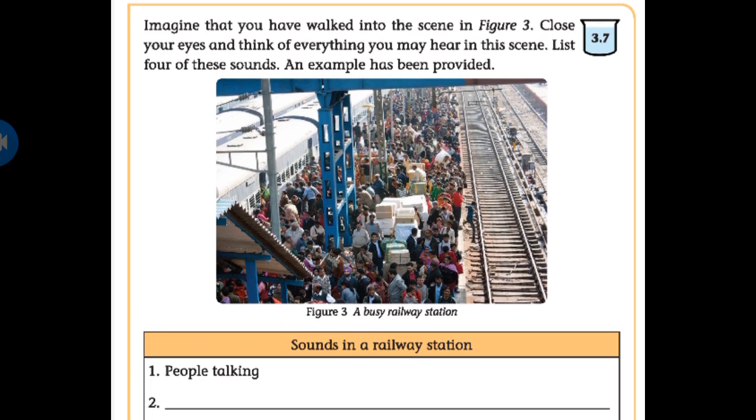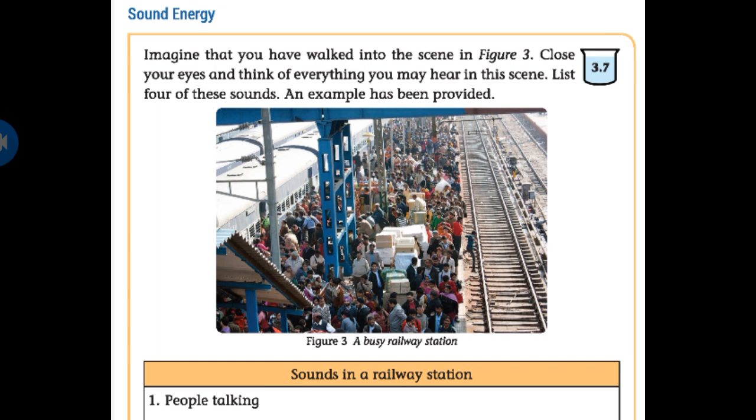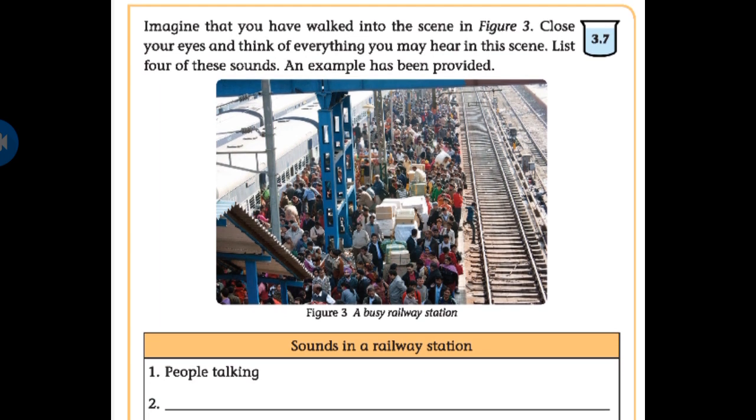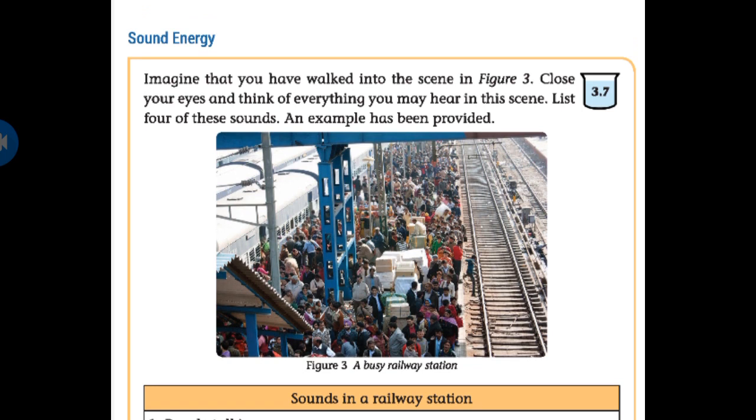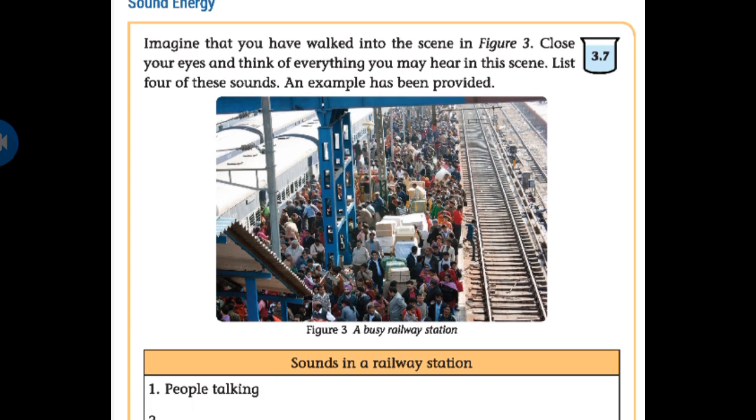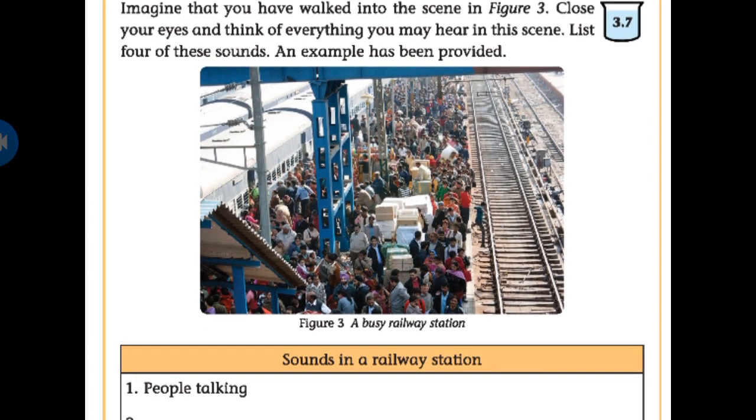3.7 activity. What is this? A busy railway station. Imagine that you have walked into the scene in figure 3. Oh my god, it's such a busy railway station, right? Imagine that you are walking in that scene. Everyone observe this figure 3, this busy railway station, for a few seconds. Observe it carefully.